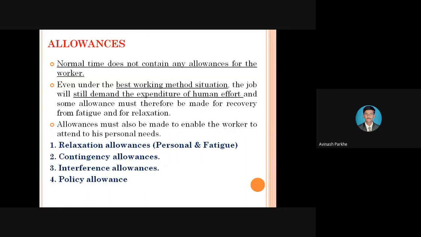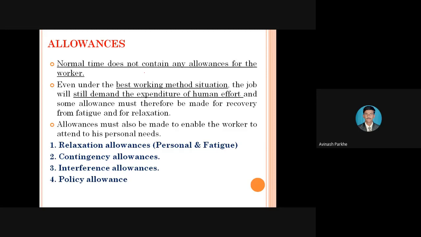Now we'll discuss the different types of allowances. What is meant by allowance? Let me give the simple definition. Whenever the operators are working, normal time is assigned to that operator. Normal time means the time required to complete the task, or the time required to perform the operations only.